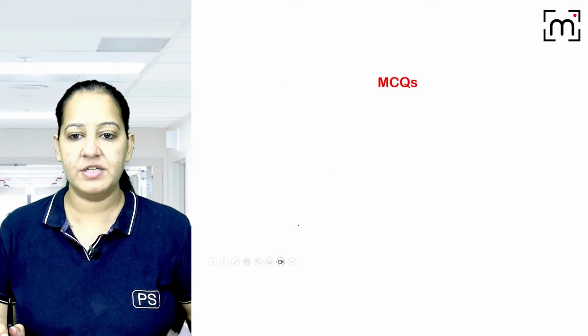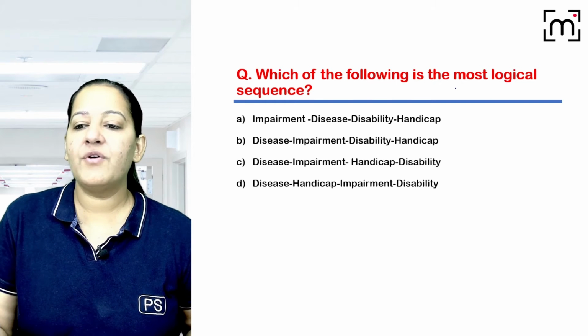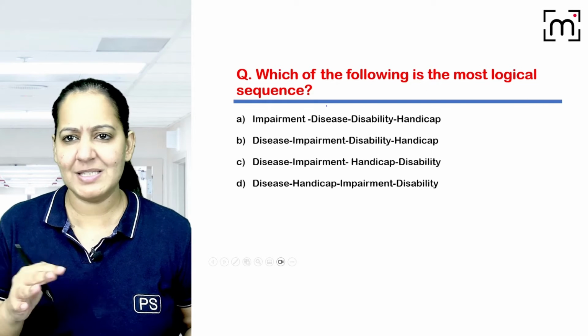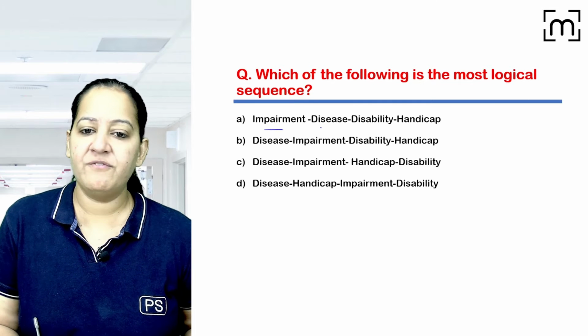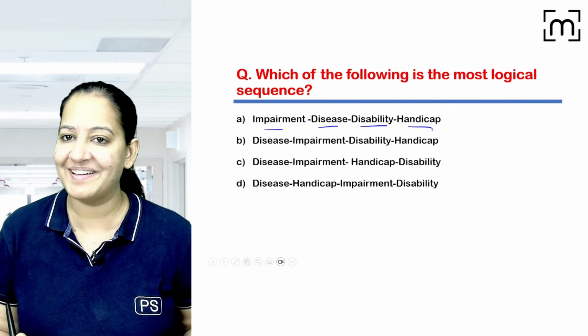So that's all about it. I hope you learned it well. Let's solve some MCQs based on that. Very good MCQs are there. Okay, please see. Which of the following is the most logical sequence? Tell me the sequence. I told you. Is it impairment followed by disease, followed by disability, followed by handicap? You see the 4 options. Tell me the correct answer.